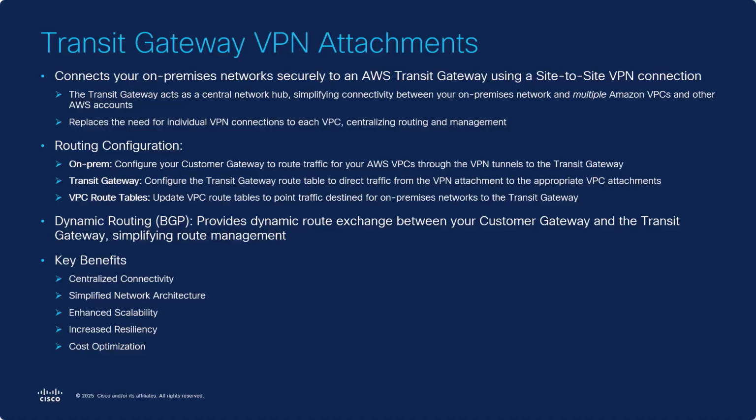Transit gateways provide dynamic routing by utilizing BGP to exchange routes between the customer environment, represented in AWS by an object called the customer gateway, and the transit gateway. The key benefits are centralized connectivity, simplified network architecture, enhanced scalability, increased resilience, and cost optimization.